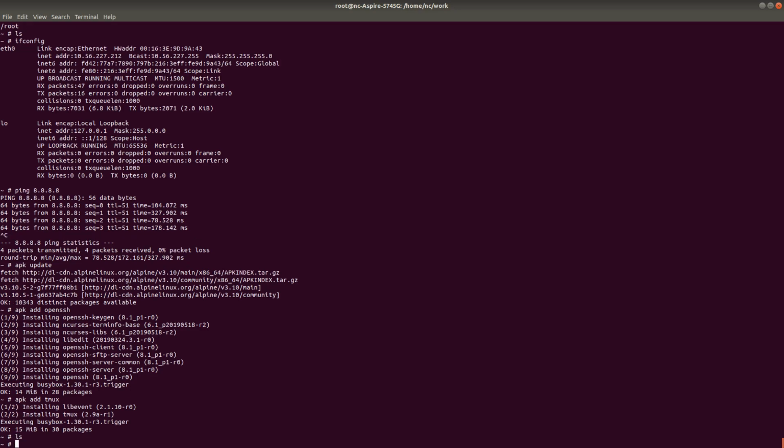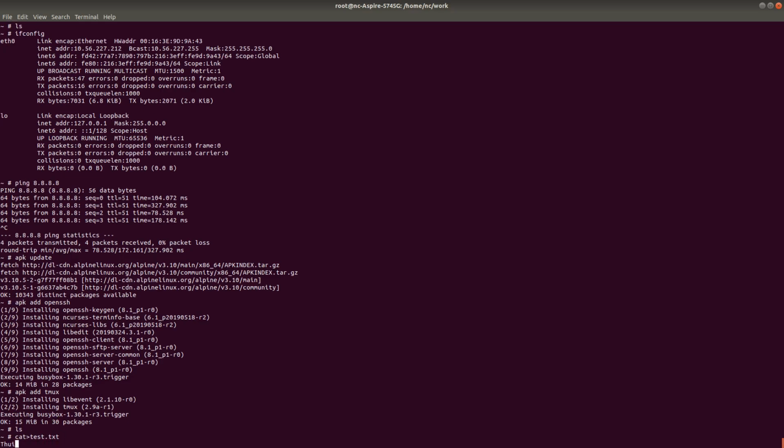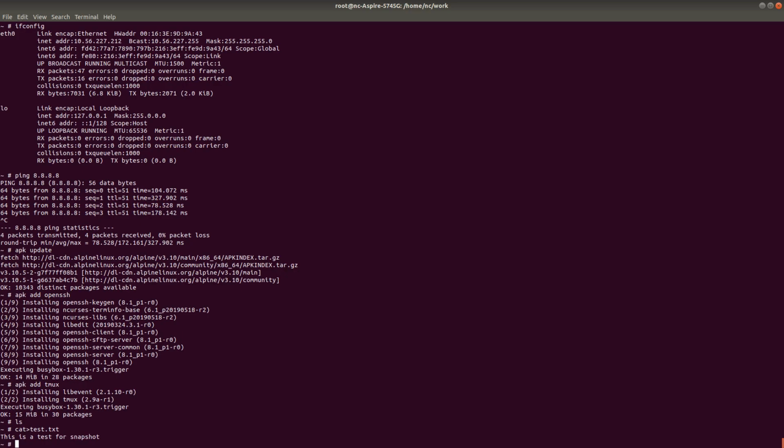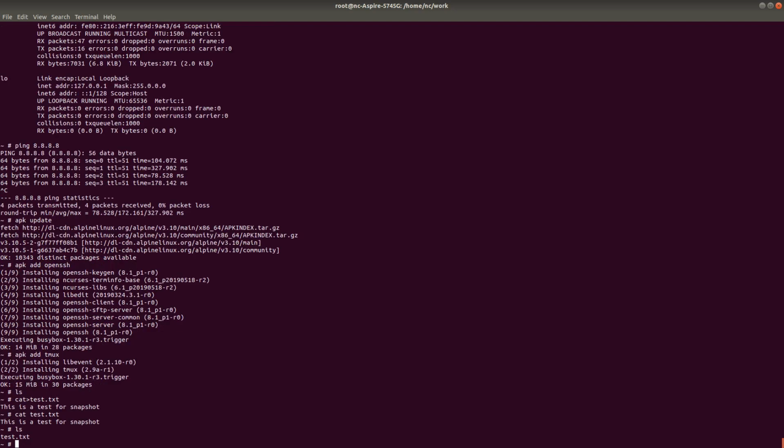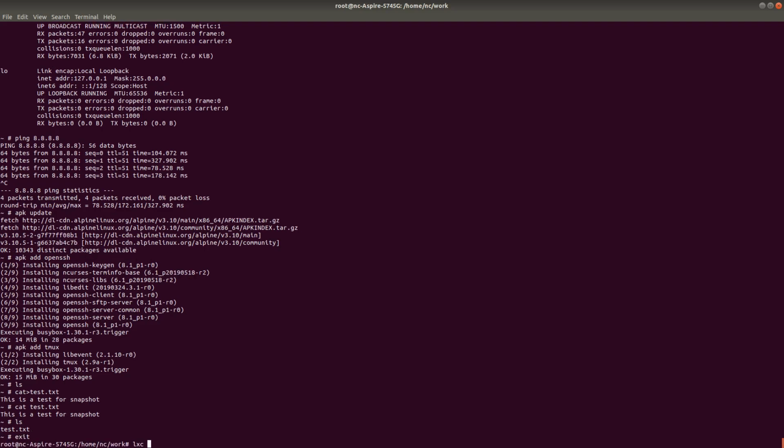So now let's go ahead and create a file here. Let's say I want to create a file test.txt. Say this is a test for snapshot. Okay. So I've created this file. Now what I'm going to do is create a snapshot out of this. So let's come out of this container and see what are the available containers here.